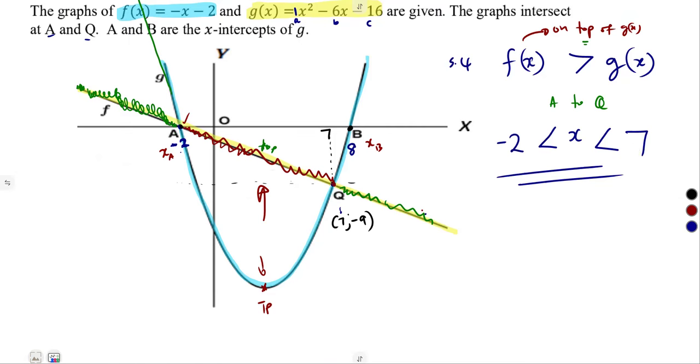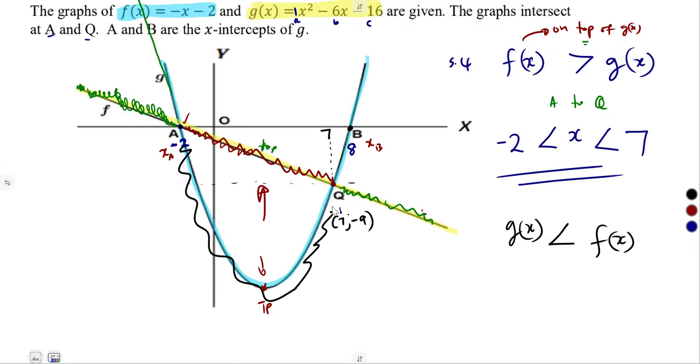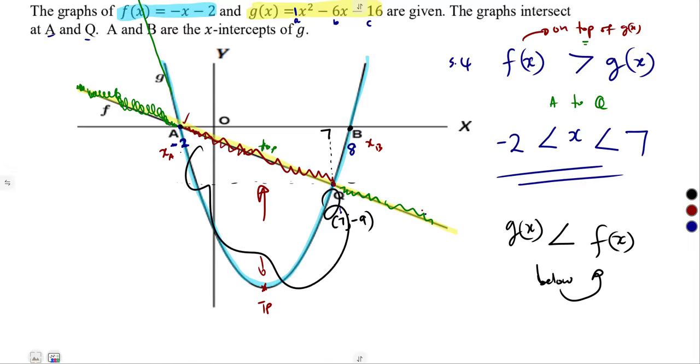So the same question could have been asked as, which region is it that g(x) is below f(x), because here g(x) is being pointed by f(x). So g(x) is less than f(x). They could have asked this same question as: where is g(x) less than f(x)? g(x) is below f(x). This is the region from minus 2 up to 7.